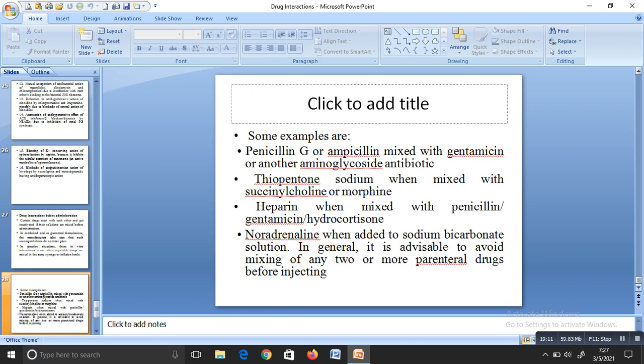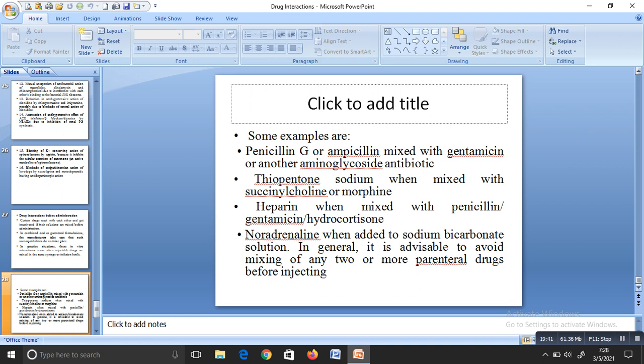Next is thiopentone sodium with succinylcholine or morphine. Thiopentone sodium is an anesthetic and succinylcholine is a neuromuscular blocker, a skeletal muscle relaxant. If we are mixing them together, what will happen? Interaction occurs. Before general anesthesia, we are supposed to give the patient neuromuscular blockers and also a general anesthetic. So if you combine both together, interaction occurs.